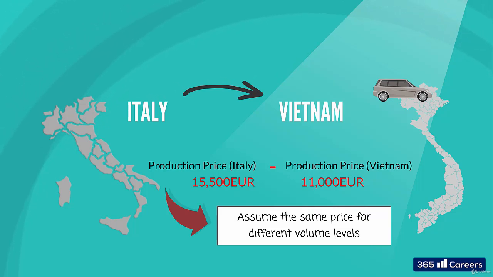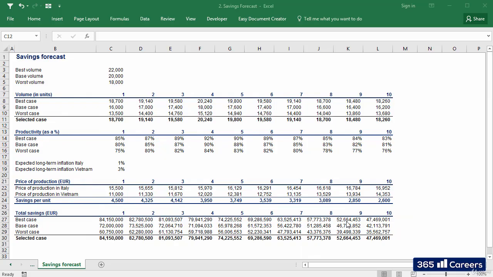But please know that usually the actual cost per unit would also depend on the number of units produced in a plant. Once we can compare prices per unit, the next step would be to assess production volumes. The operations team suggests you should consider 3 main cases.